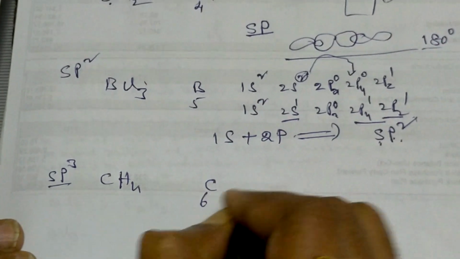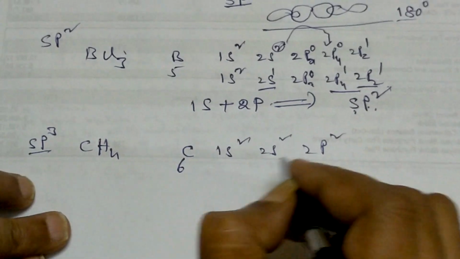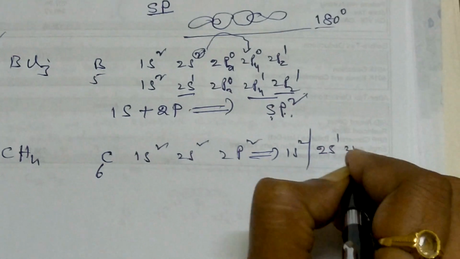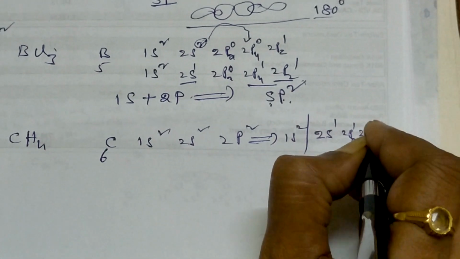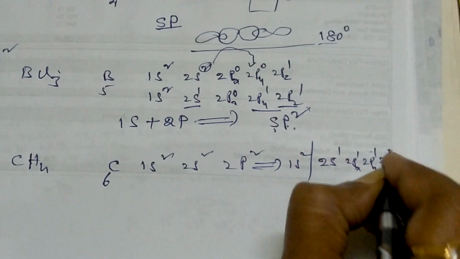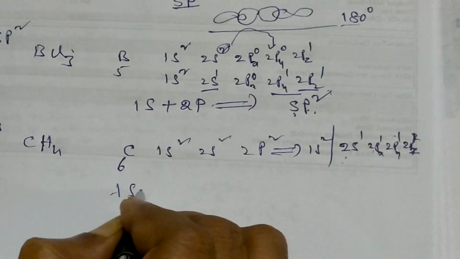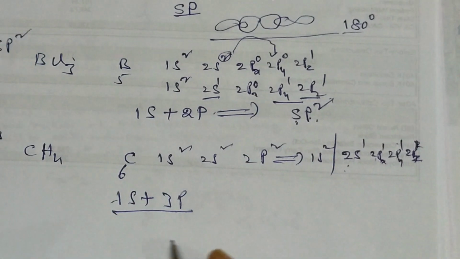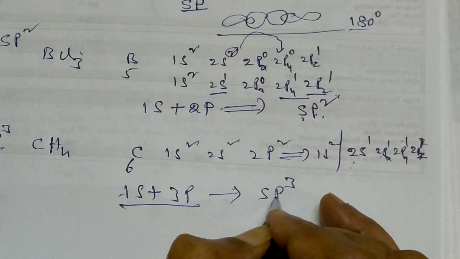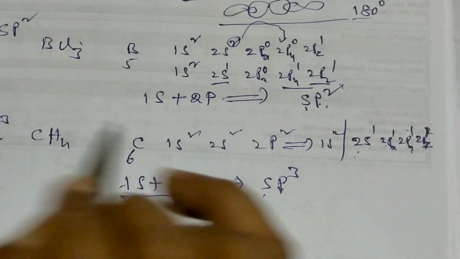Carbon is 6, which means 1s2, 2s2, 2p2. But it will be like this: 1s2, the internal one, 2s1, 2p1x, 2p1y, 2p1z. So 3 p's and 1 s, a total of 4, hybridize and give sp3 orbitals. Four orbitals come, all equal in shape.